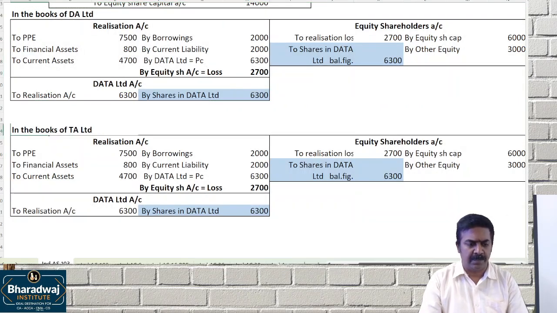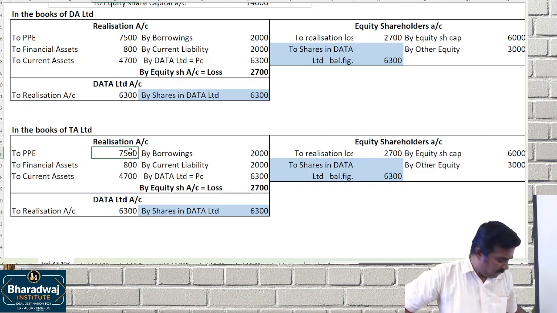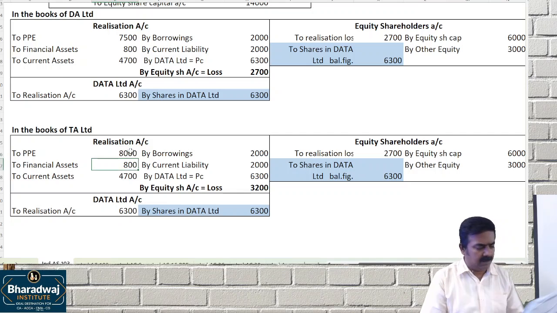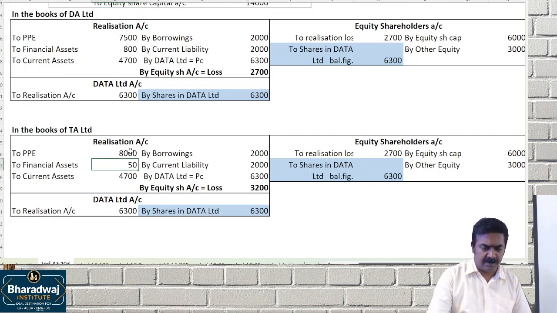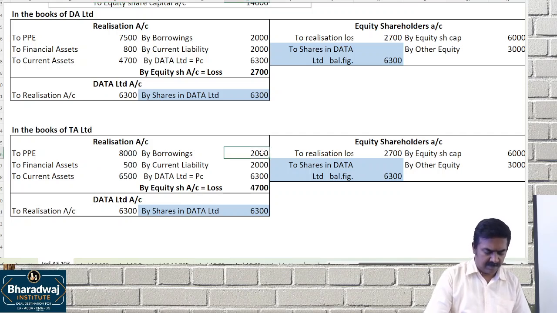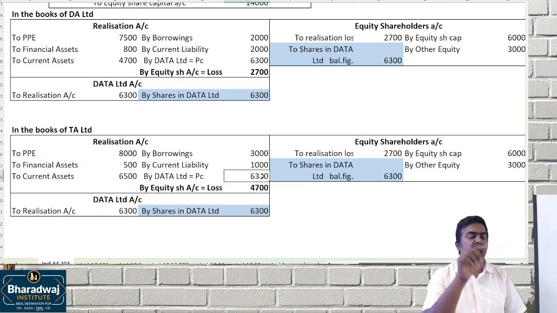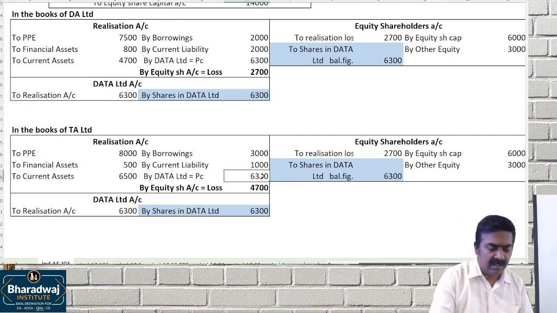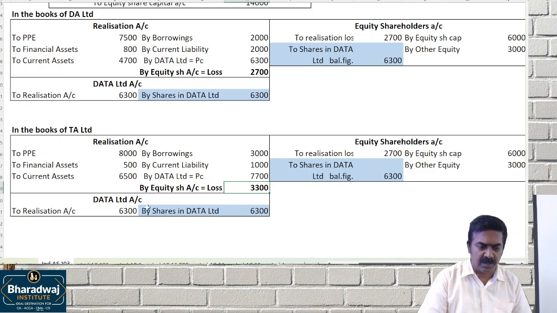In the books of which company? TA Limited. What is the PPE? 8,000. Financial assets are 500. Current assets are 6,500. Borrowings are 3,000. Current liabilities are 1,000. And the proportionate share of consideration is 14,000 into 11 by 20, which is 7,700. When we tally, a loss will come.